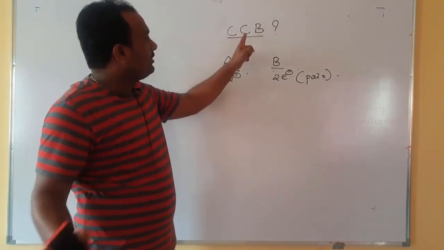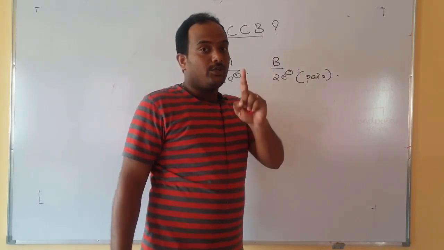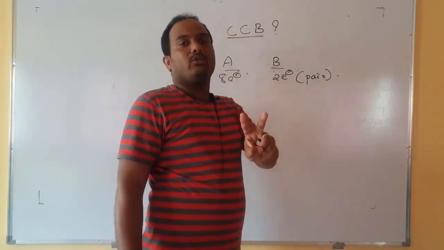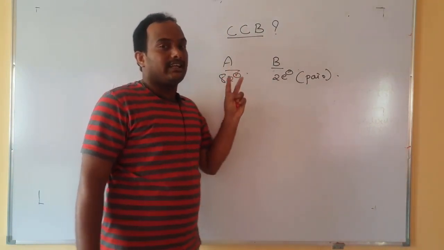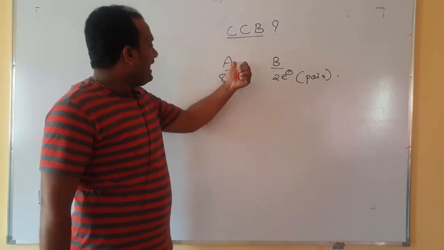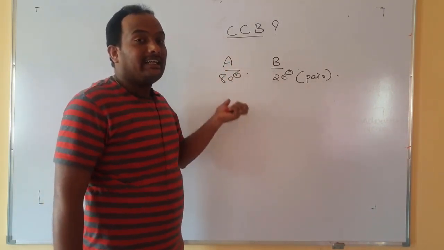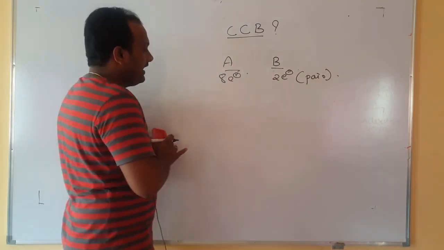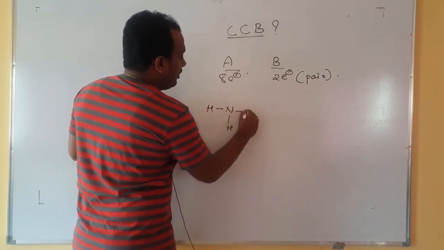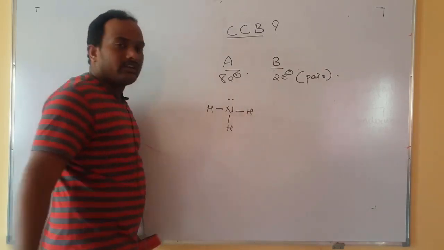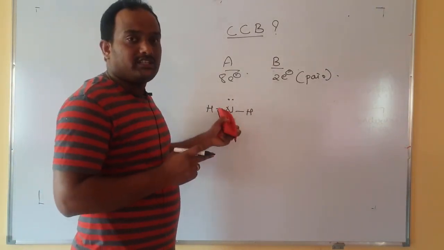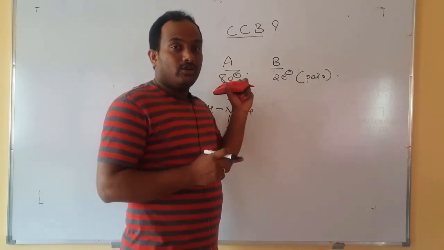The majority of students actually don't know when the CCB will exist. Carefully observe, the condition is there. B must be deficient only by 2 electrons, not more than that, not less than that, and A should already have completed its octet. Let us verify. One example I will take, NH3. On the nitrogen, there are 2 electrons already, which are a lone pair. In the previous VSEPR theory video, I have explained all these. If you are not finding it, please go through that video clearly.